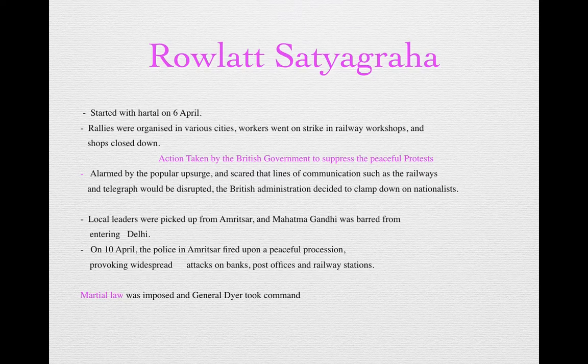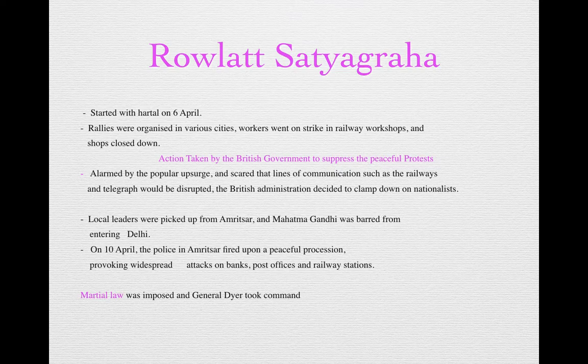So the British administration decided to clamp down on the nationalists. Local leaders in many places were all arrested. Especially Amritsar and the Delhi region were the main centers where the protests were taking place. The leaders were arrested. Mahatma Gandhi himself was barred from entering the Delhi area.